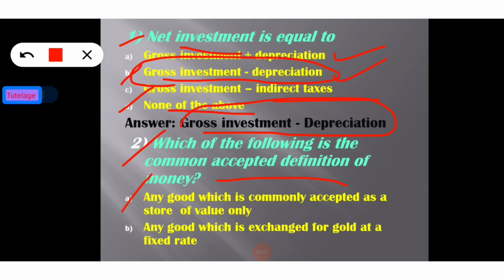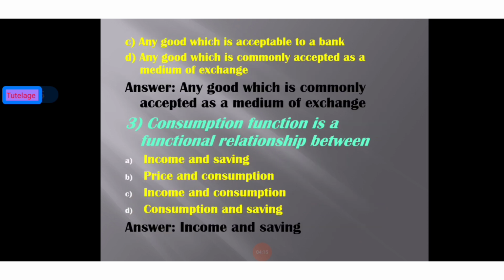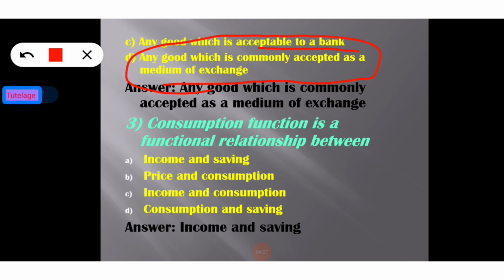The first option is any good which is commonly accepted as a store of value only. Second option, any good which is exchanged for gold at a fixed rate. Now move on to the next slide for showing two options, okay. The third option is any good which is acceptable to a bank. The fourth option, any good which is commonly accepted as a medium of exchange.